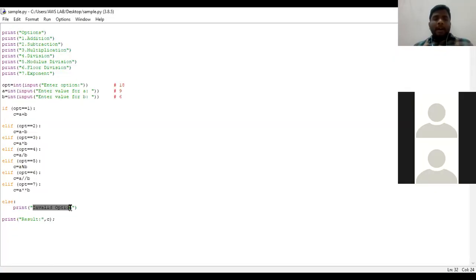Once again I will be opening the program. See, we have got invalid option, and after if, elif and else, this is the final statement. Since we did not mention any sort of C, we are not going to get any option. So it has shown as syntax error. Clear? This is the program. Any doubts in this particular program?